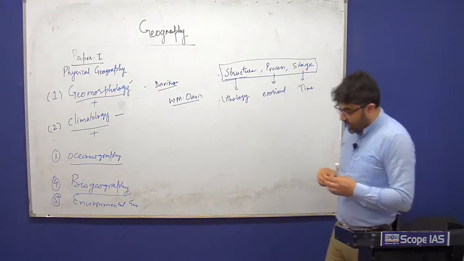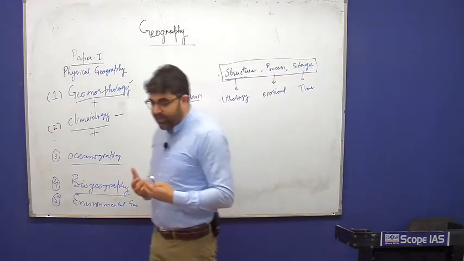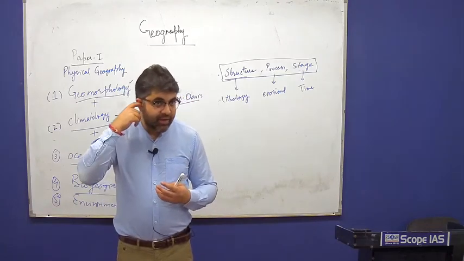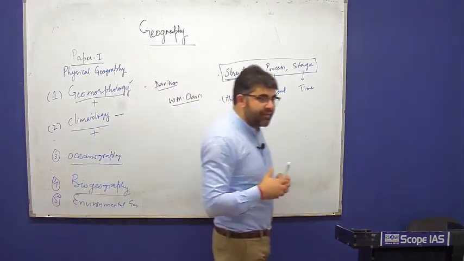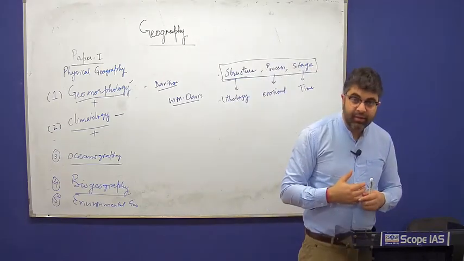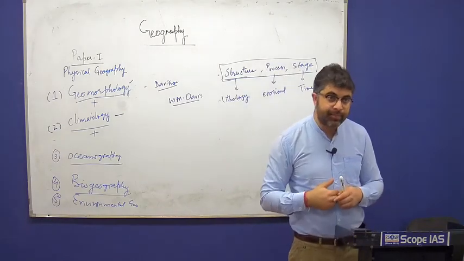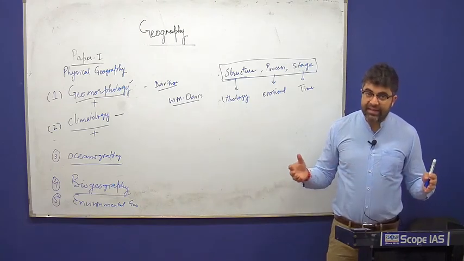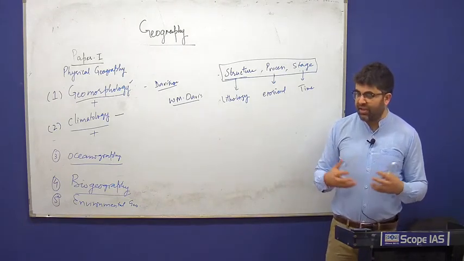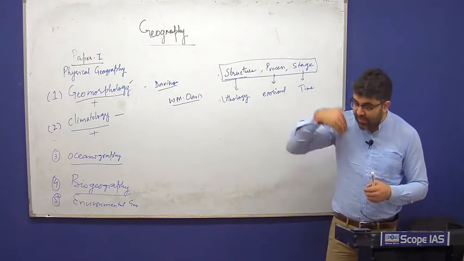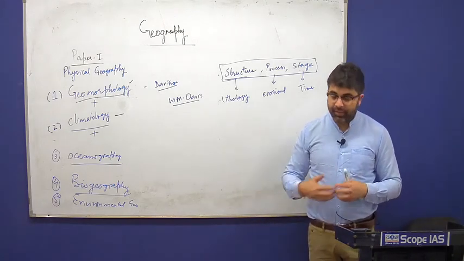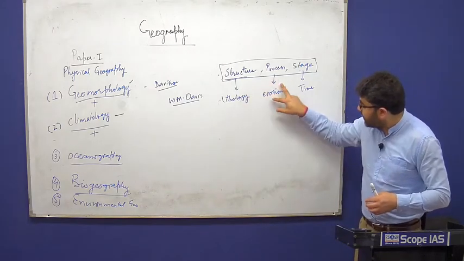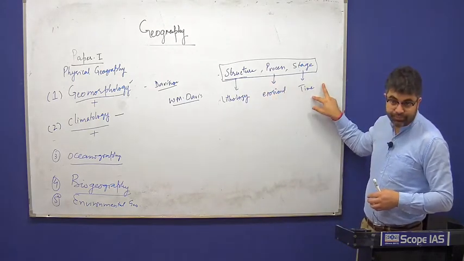Then stage: if the landform has been formed in a recent era, like the Himalayas, we generally have structures like V-shaped valleys and waterfalls, but mountains like the Aravalis do not have V-shaped valleys because the time of origin was very old. They have become old. So landform development is dependent upon structure, process, and stage.